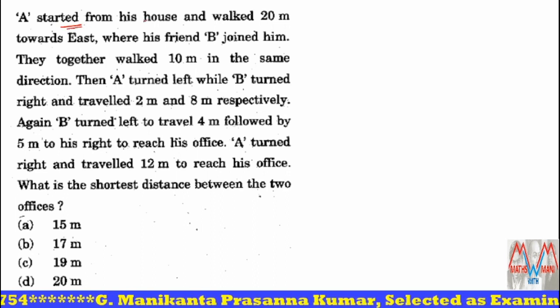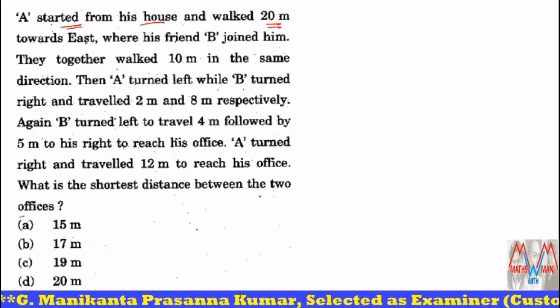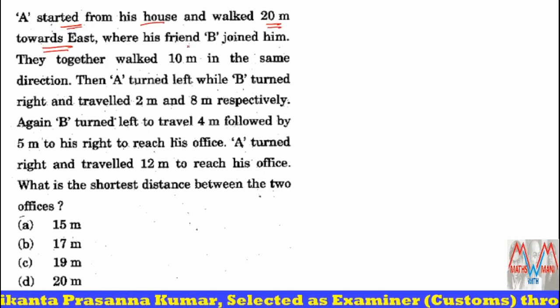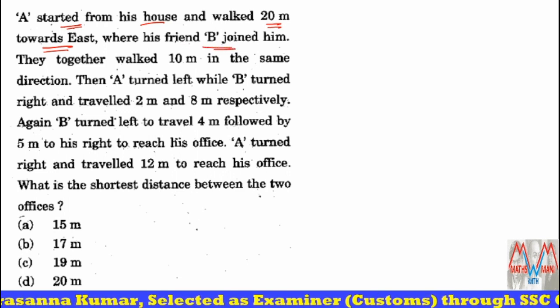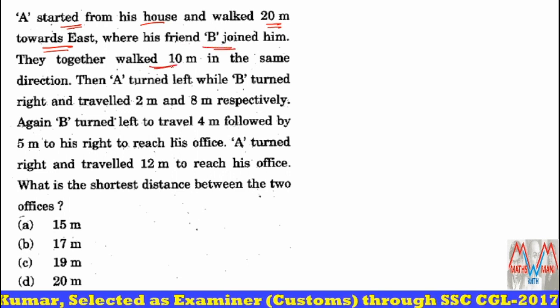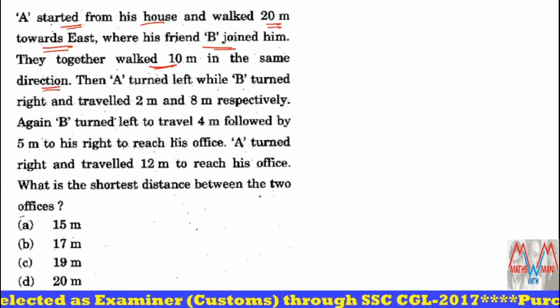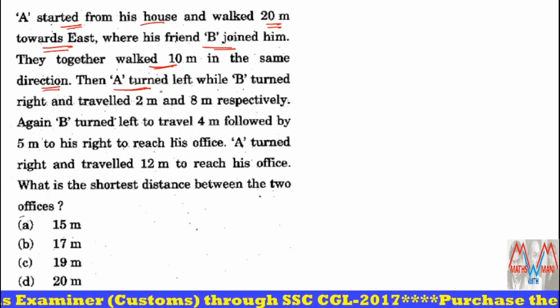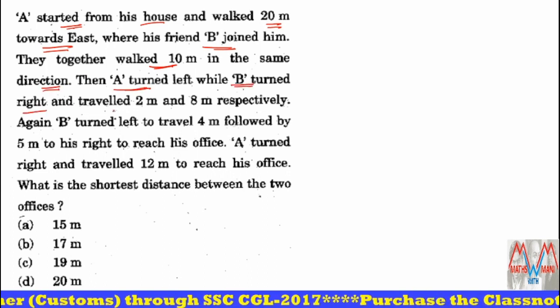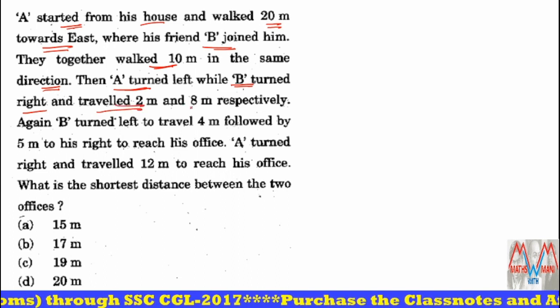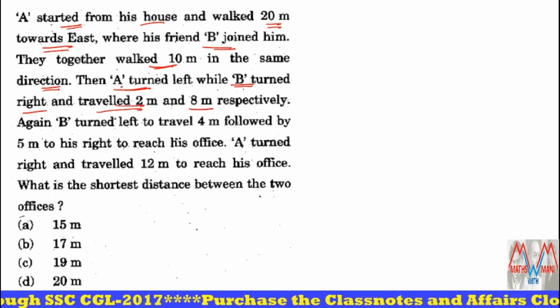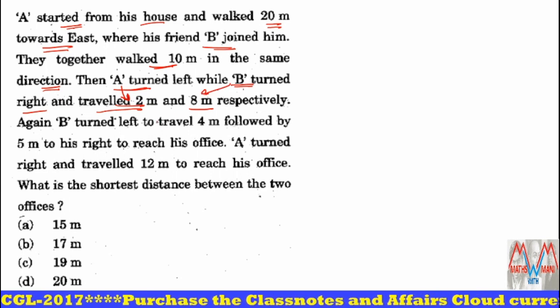A started from his house and walked 20 meters towards east. Whereas his friend B joined him, they together walked 10 meters in the same direction. Then A turned left while B turned right and traveled 2 meters and 8 meters respectively. That means A traveled 2 and B traveled 8.